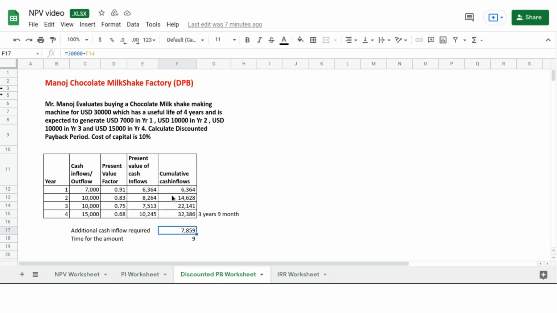For year 3 it is 14628 plus 7513, which works out to 22141. So now to arrive at the additional cash inflows of 7859, which is nothing but 30,000 minus 22141, we need a period of 9 months. That is arrived by dividing 7859 by 10,245 into 12. So it takes 3 years 9 months, when the cash flows are discounted, to recover the initial cost of investment.